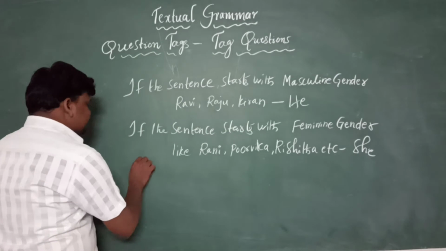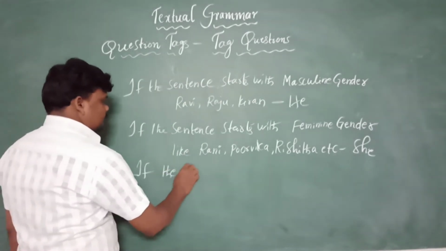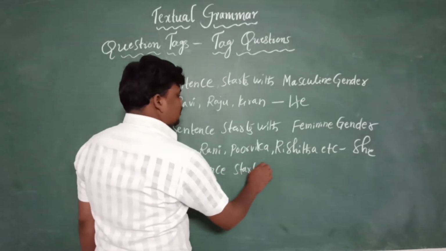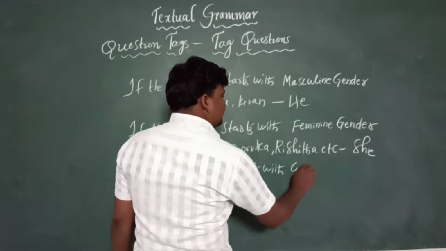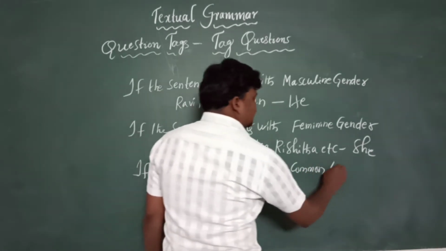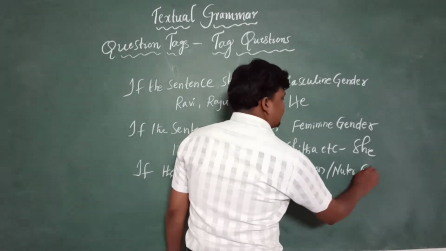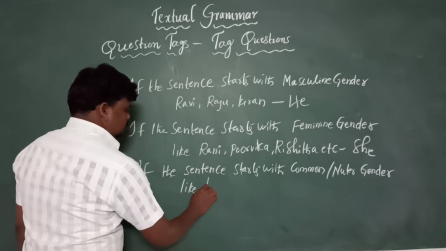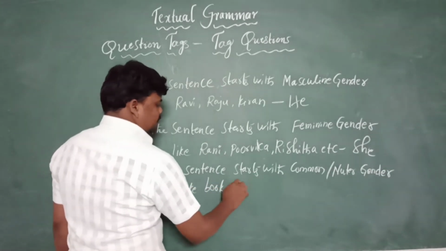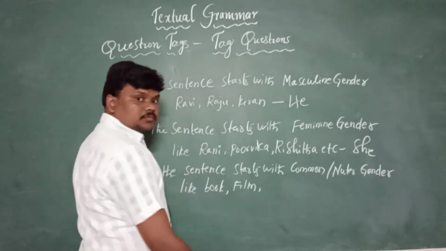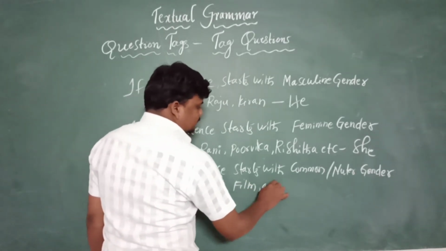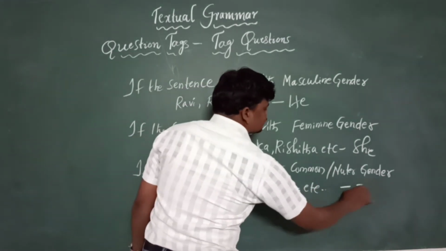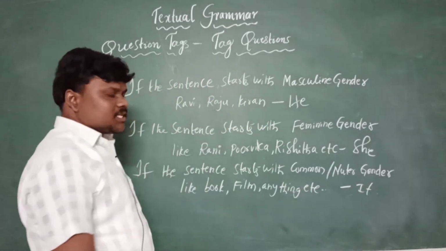And if the sentence starts with a neuter gender or common gender, like book, film, anything, etc., we need to change those into the pronoun it, compulsory, right?